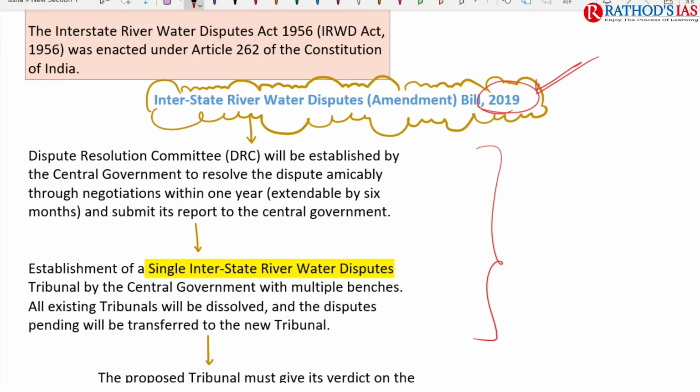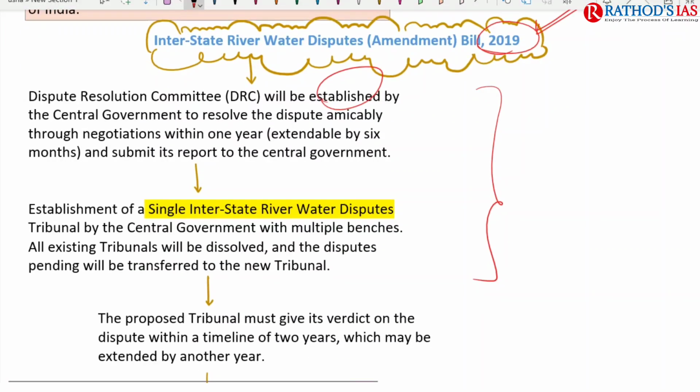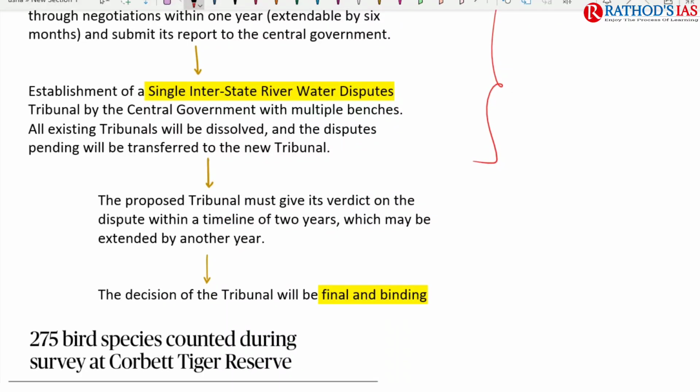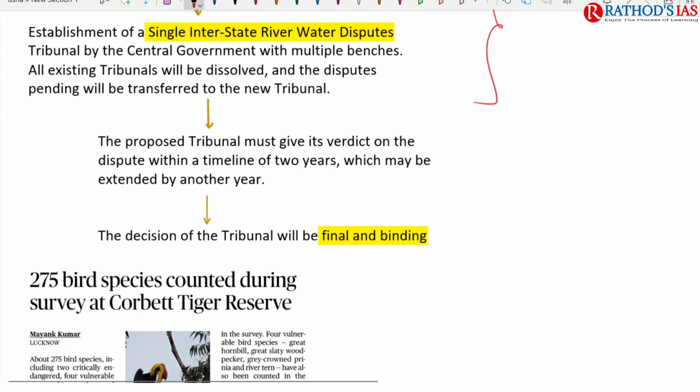So the Dispute Resolution Committee will be established under this, and it will be working under the central government, focusing on resolving disputes. Next, this bill also talks about the need for establishment of a single interstate river water dispute tribunal by the central government, and all existing tribunals will be dissolved and the pending disputes will be transferred to the new tribunal.